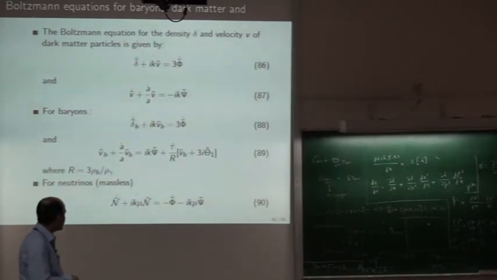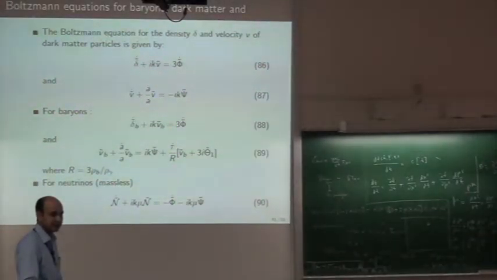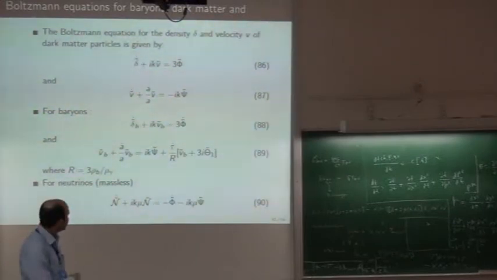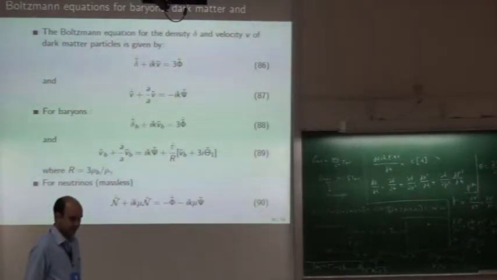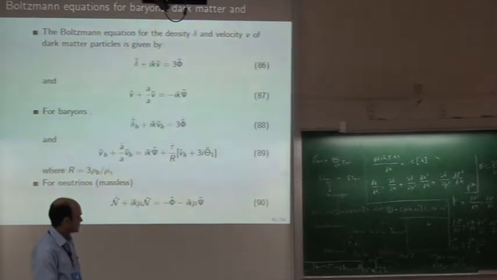But what about the evolution of psi and phi? How are they changing? That is also important, because ultimately, when we are trying to solve the evolution equation for the CMB anisotropies, or for theta, we need the solution for phi and psi also. Then the answer is the Einstein equation. So we have to solve the Einstein equation for that. What does that mean? You have G mu nu equals T mu nu.